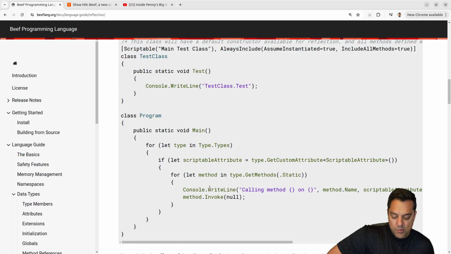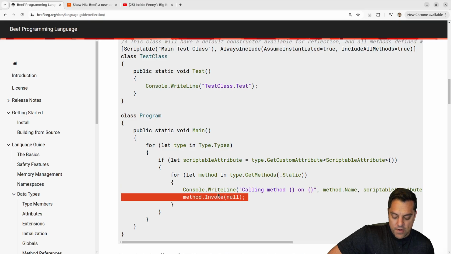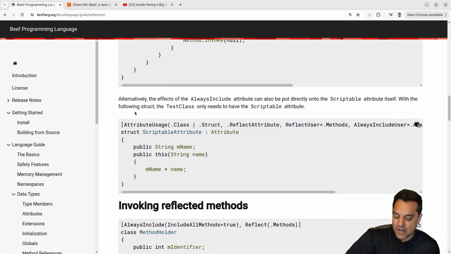Yeah, this is a nice example of where the reflection is kind of useful, to invoke a bunch of methods and just test them out. This is super useful if you're building a test suite or something. You just want to call every method, or log something for error reporting. So some cool stuff here with the reflection.